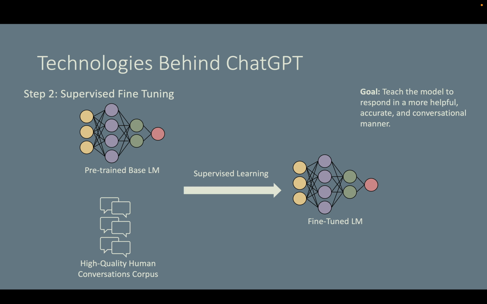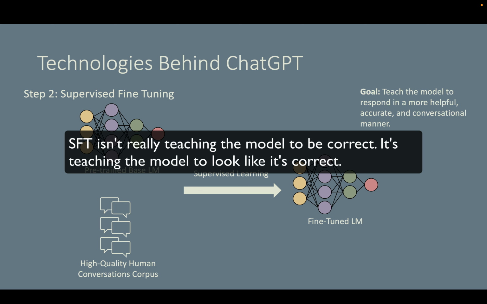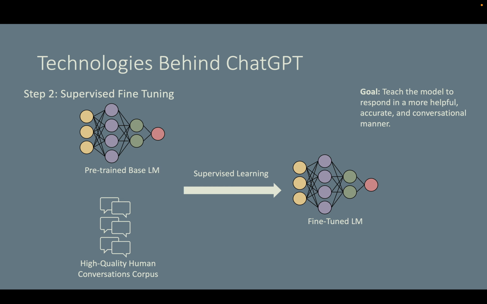But here is a catch. Recall that I promised to explain what causes hallucination. Supervised fine-tuning isn't really teaching the model to be correct. It's teaching the model to look like it's correct. That means when the fine-tuned model sees a question, it learns to imitate the style of a good answer, even if it doesn't know the truth. Maybe the truth is not in the pre-training dataset.